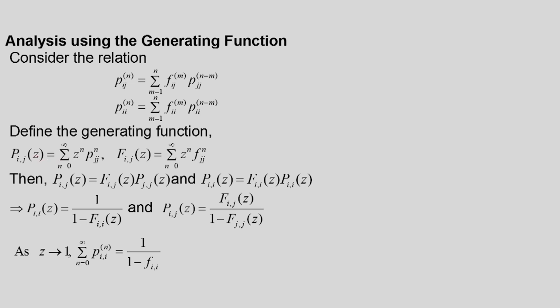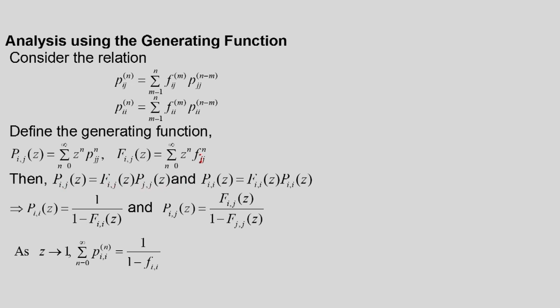Generating function here: that is P_ij(z) is equal to the sum, n going from 0 to infinity, of z^n P_ij^n, and similarly capital F_ij(z) is the generating function for f_ij^n, and that is equal to the sum of z^n f_ij^n, n going from 0 to infinity. From this relationship, since this is a convolution sum, in the transform domain we will get P_ij(z) equal to F_ij(z) into P_jj(z).